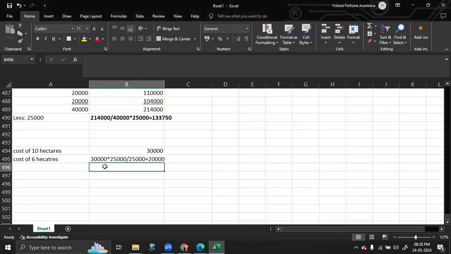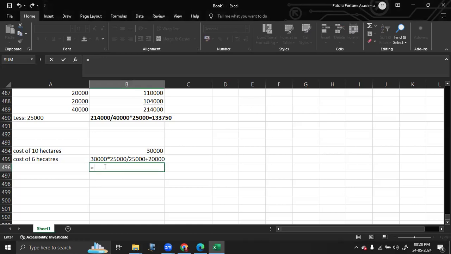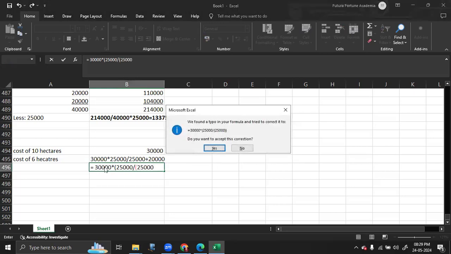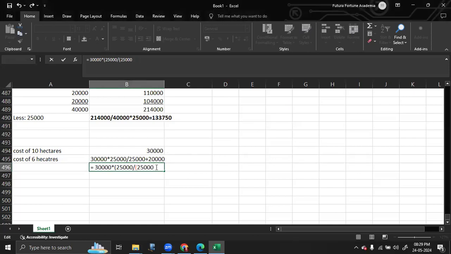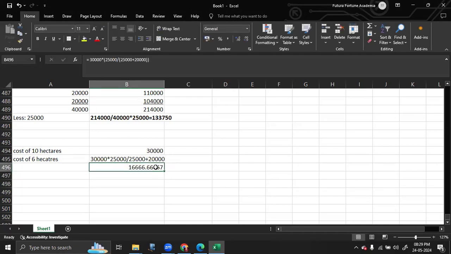So that brings us to the cost of 6 hectares, which is equal to 30,000 into 25,000 divided by 25,000 plus 20,000. That is 16,667. So that is the cost of 6 hectares.